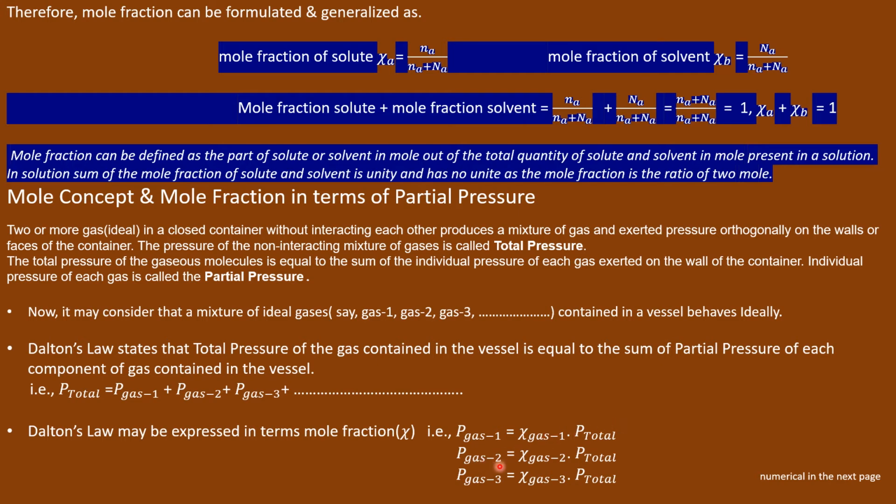Partial pressure of gas 2 equals mole fraction of gas 2 into total pressure P total. Partial pressure of gas 3 equals mole fraction of gas 3 into total pressure. Now, some numerical in the next page.